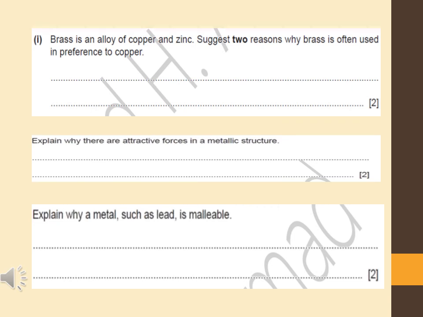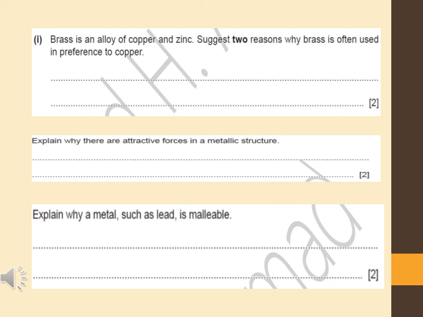Here you can add any two points: brass is harder than pure copper, and secondly, its melting and boiling point is lower than that of pure copper. Due to its appearance, it has a better appearance and is a better characteristic than that of copper. Second, it is not affected by air.